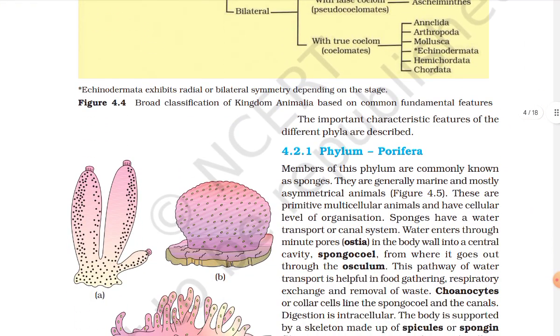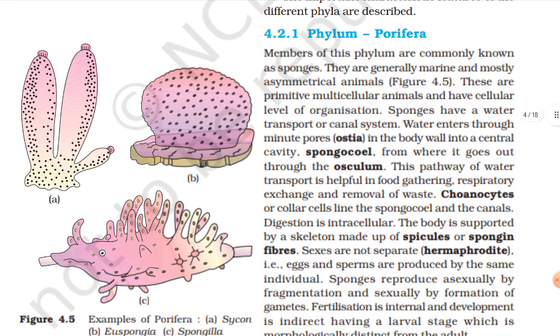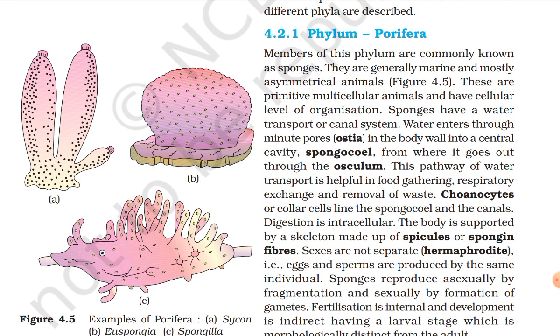The important characteristics of the different phyla are described. Phylum Porifera. Members of this phylum are commonly known as sponges. They are generally marine and mostly asymmetrical animals. These are primitive multicellular and have cellular level of organization. Sponges have a water transport or canal system.